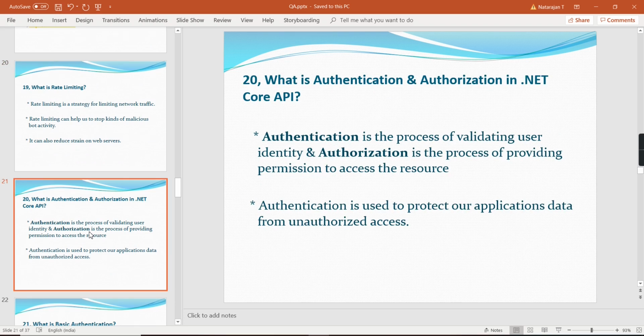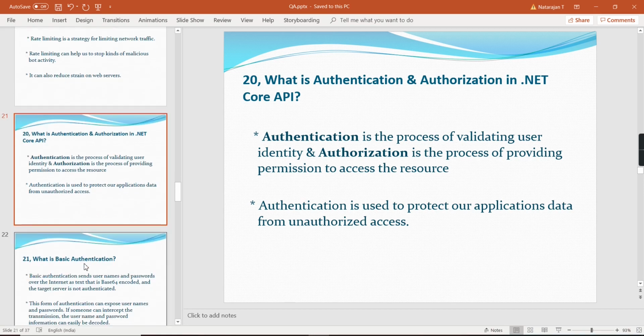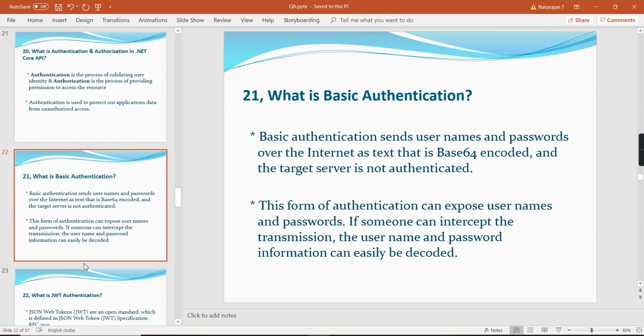Let me move on to the next question. What is authentication and authorization in .NET Core API? Authentication is the process of validating user identity. Authorization is the process of providing permission to access a resource. Authentication is used to protect our application data from unauthorized access. So this is the default concept only. What is basic authentication? In basic authentication, for every request, the user is supposed to send the credentials in base64 format. The system will check the credentials, and if everything is fine, it will allow access to our resources. But this approach has very little security.